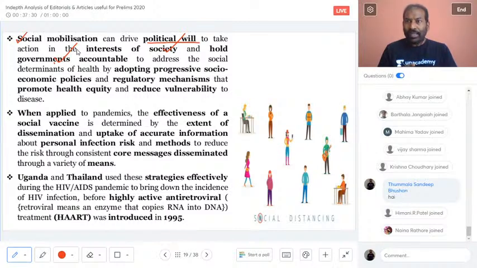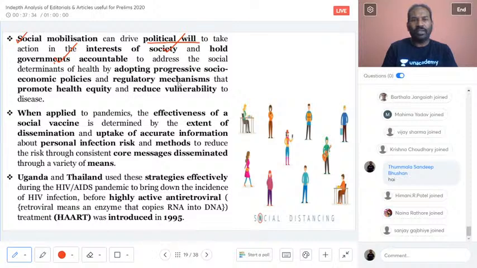And the government has a duty, it is duty bound, and also accountable. All of this is to make sure there is a reduction in vulnerability to the diseases. So the social vaccine is ultimately to make sure that the infection doesn't spread virulently. That is the main point behind social mobilization.